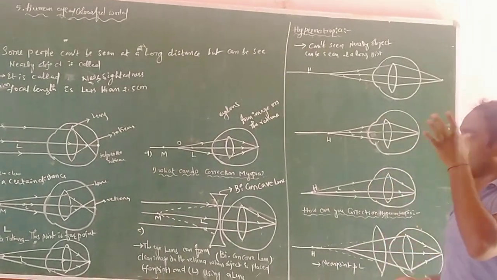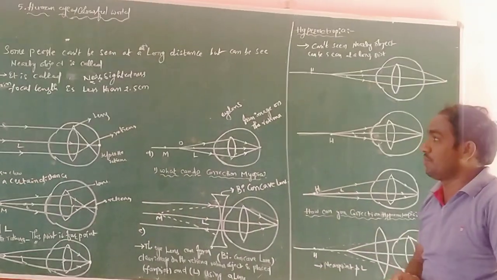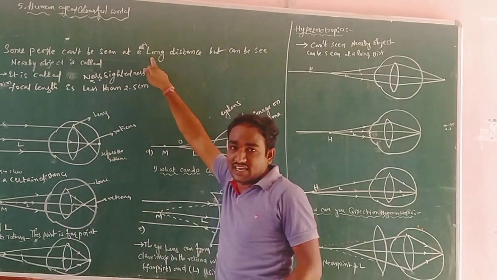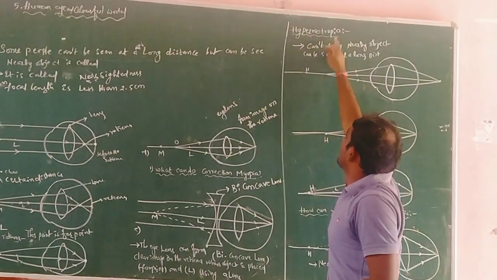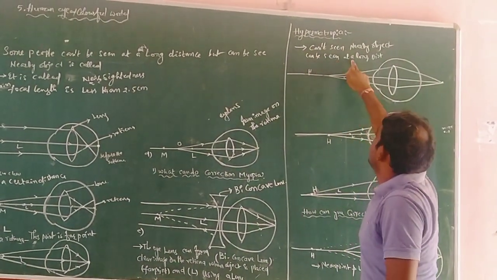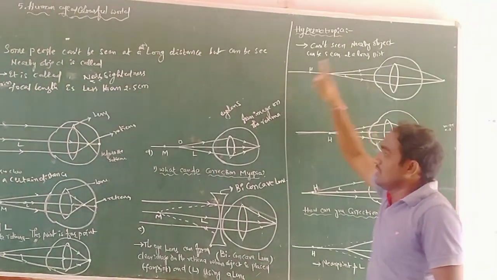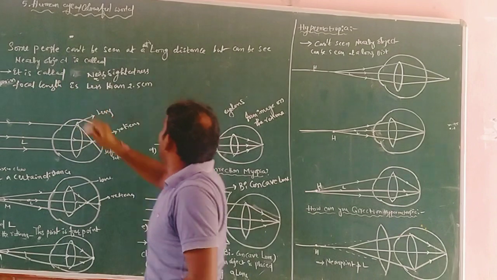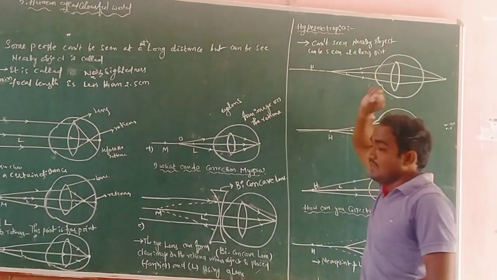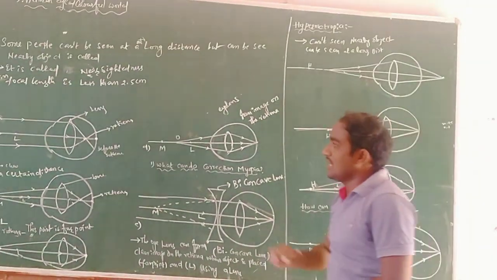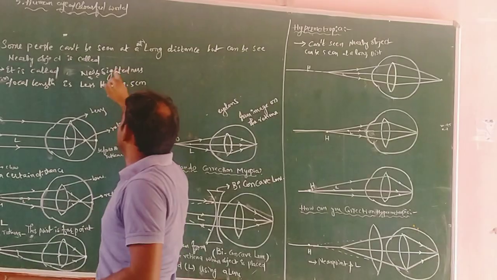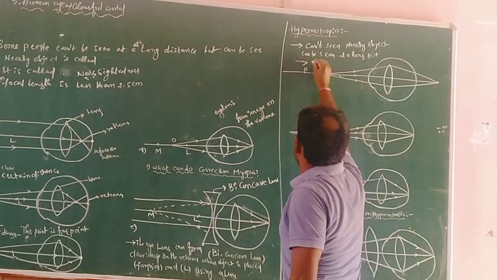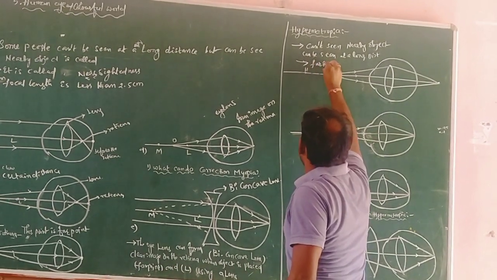So what is the difference between myopia and hypermetropia? Myopia cannot see at a long distance, but hypermetropia can see at a long distance. Myopia is called nearsightedness, but hypermetropia is called farsightedness.